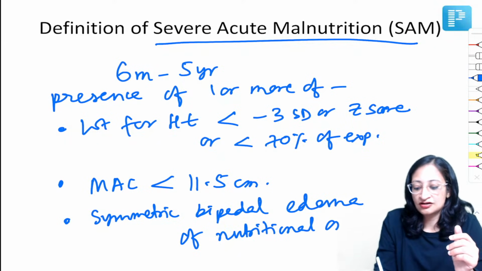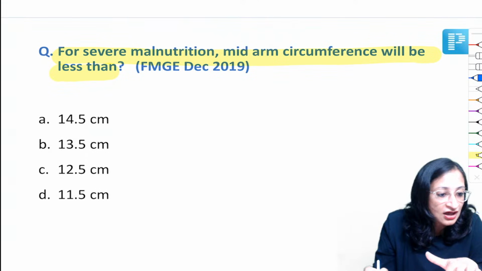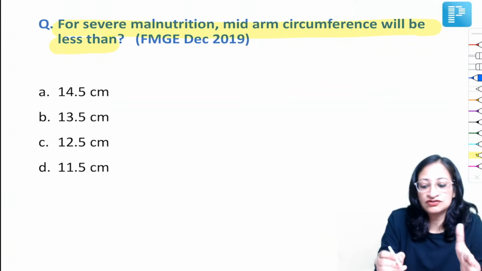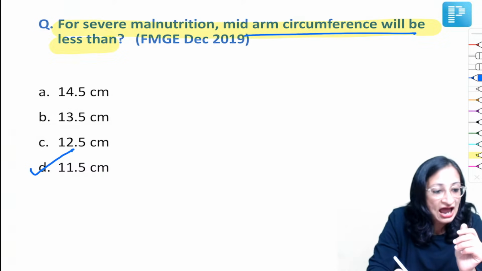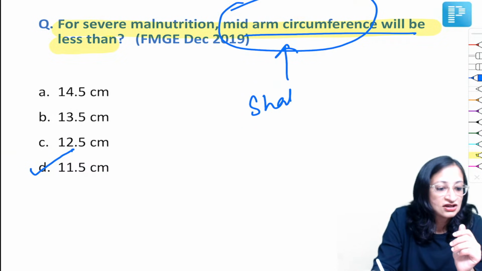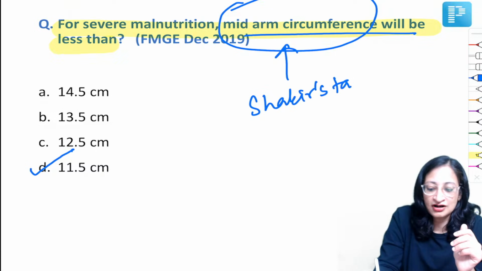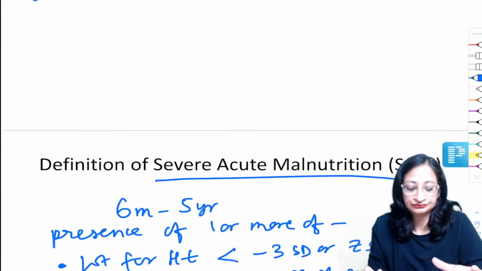Okay, right? So moving back to our question, I'm sure all of you have answered it correctly. So severe acute malnutrition, mid-arm circumference will be less than 11.5 centimeters. And we all know for measuring mid-arm circumference, the field workers are going to use Shakir's tape, which is a tape with red, yellow and green zones.